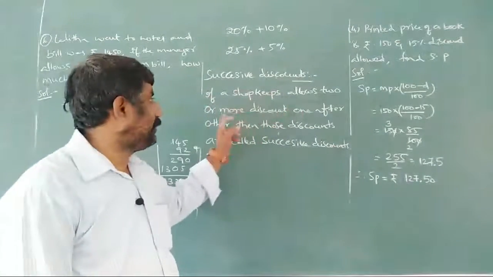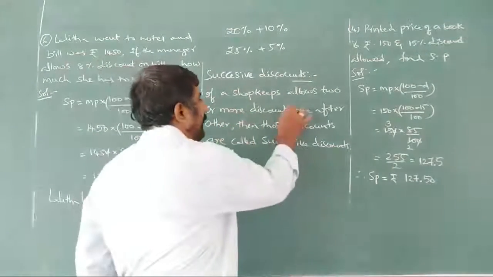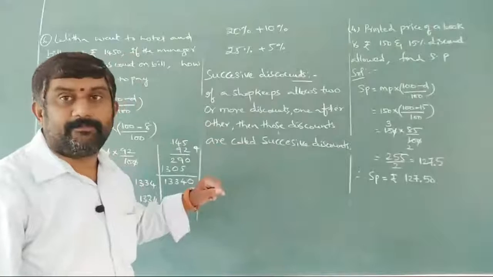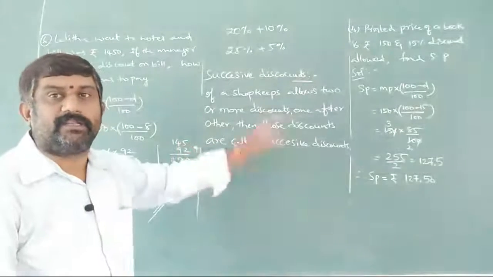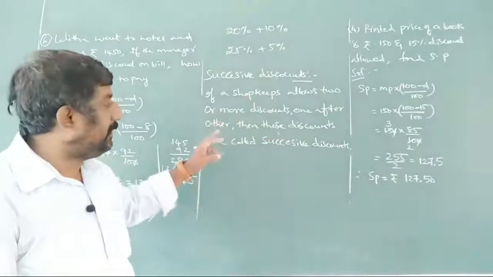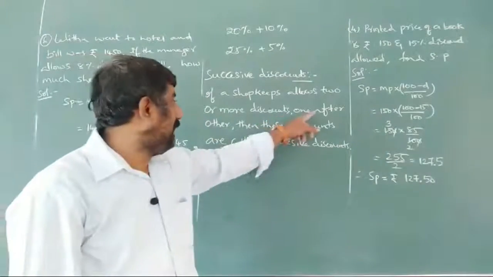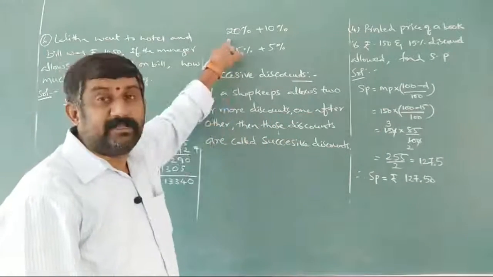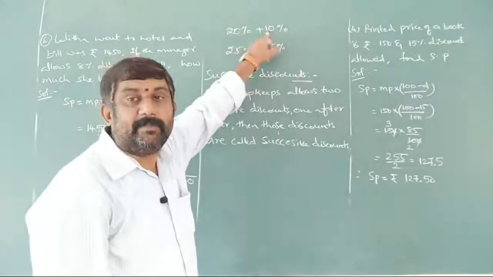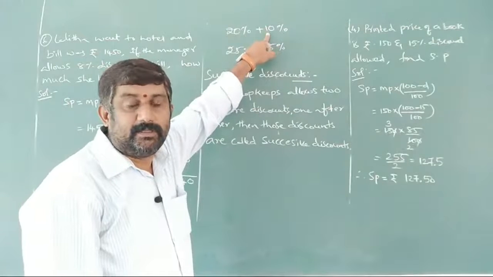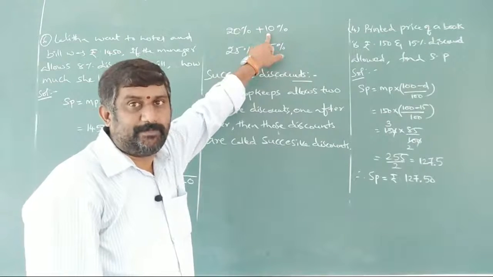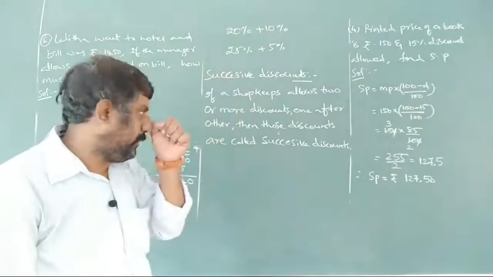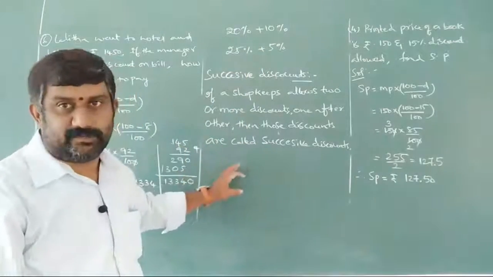The shopkeeper allows 2 or more discounts, in which way? One after the other. He is not directly announcing the total discount at a time. He is announcing them one after the other. First of all 20% is given, after that again 10% is given. Then what should you understand here? I'll give you an example for this. Then those are called successive discounts.